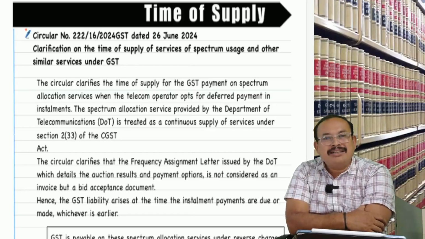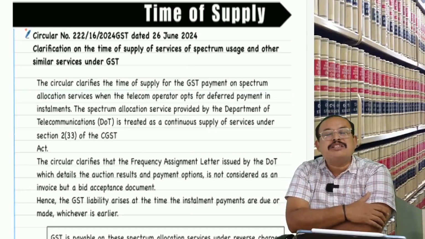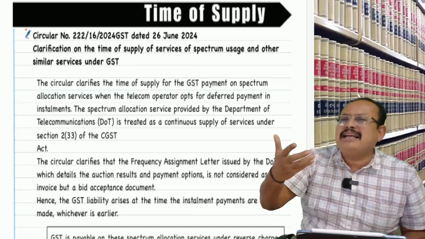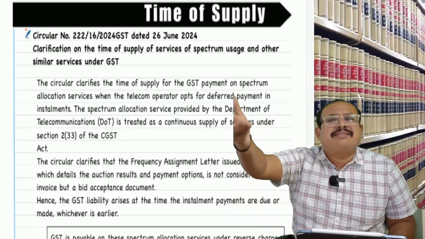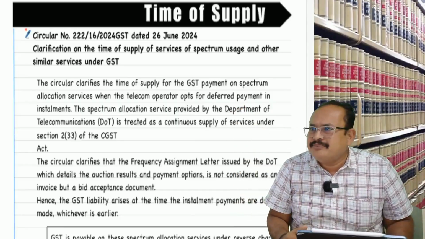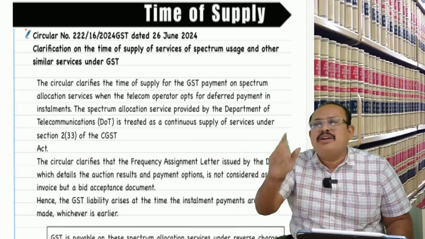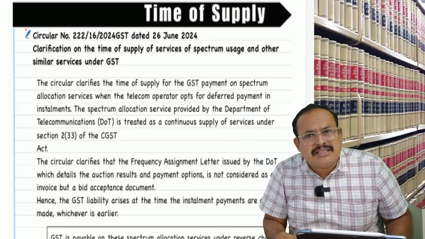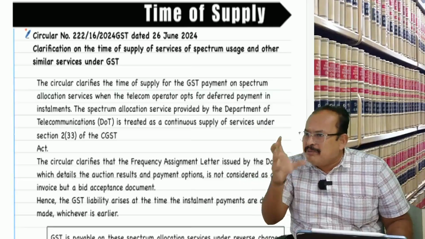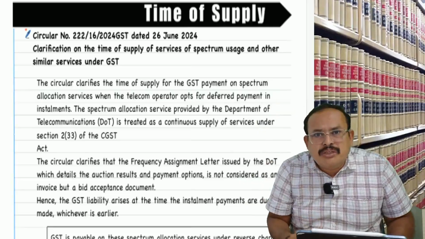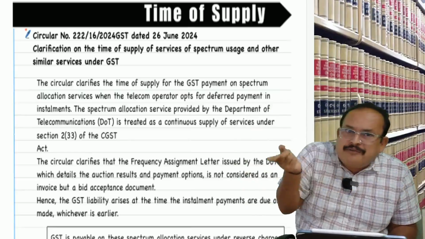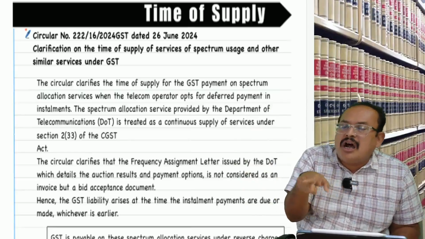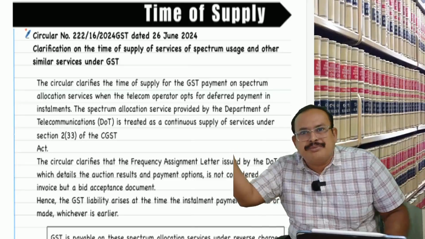Apply for this given case continuous supply of service, because the license agreement runs for 5 years, 6 years, 7 years. For example, a license is granted for 5 years. The spectrum license fee is 1,000 crores. There are two options: pay upfront 1,000 crores, or pay in installments.